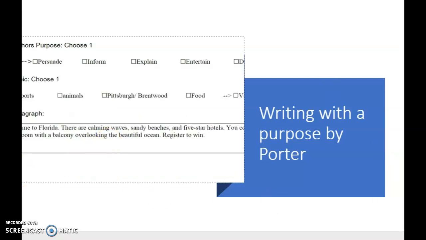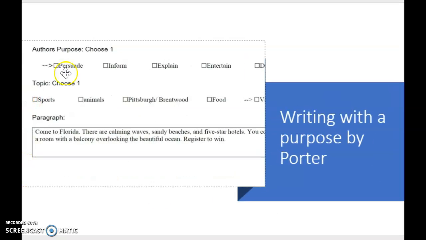Last one is by Porter. And Porter is persuading us about a vacation. He said, come to Florida. There are calming waves, sandy beach, five-star hotels, and you can get a room with a balcony overlooking the beautiful ocean. Register to win. So I really like how Porter says register to win, because he's saying, come do it. He's like advertising it, which is a great persuasive technique, which we are actually talking about with our propaganda techniques.